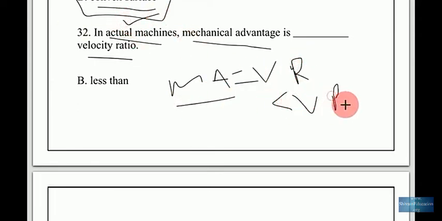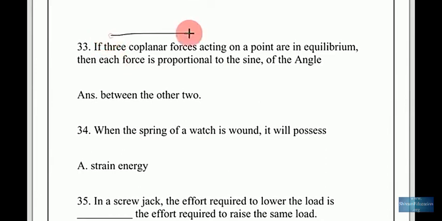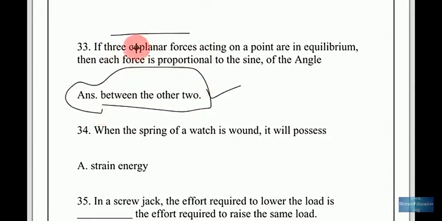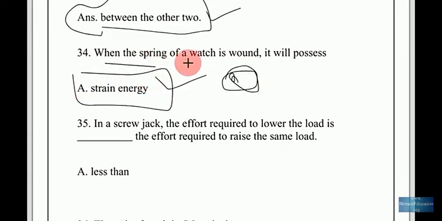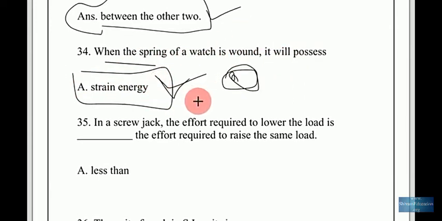If three coplanar forces acting on a point are in equilibrium, then each force is proportional to the sine of the angle between the other two. When the spring of a watch is wound, it will possess strain energy.